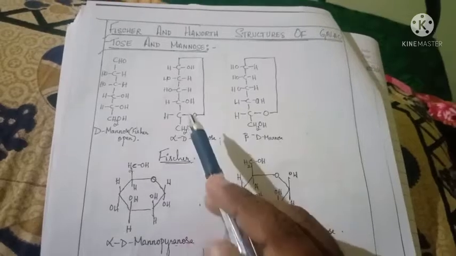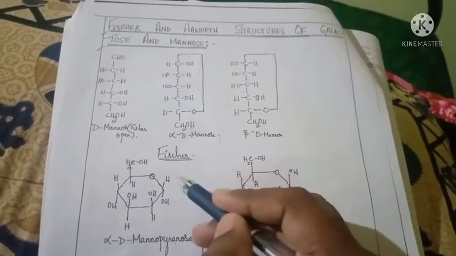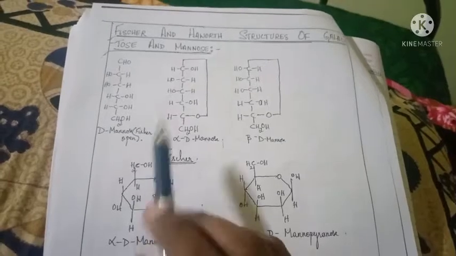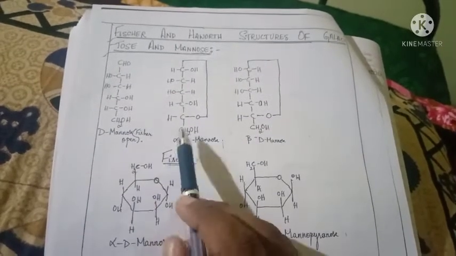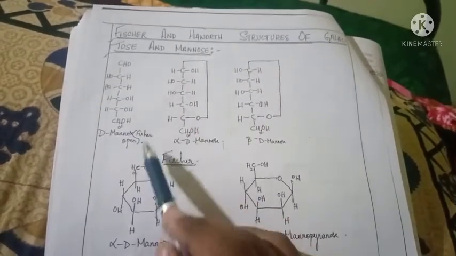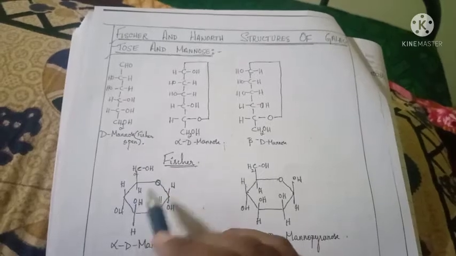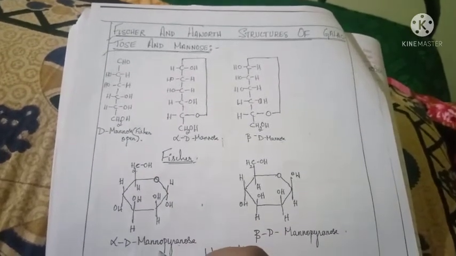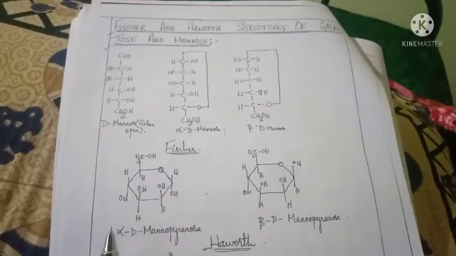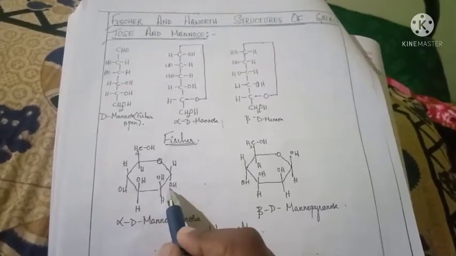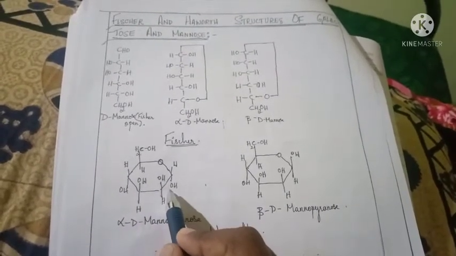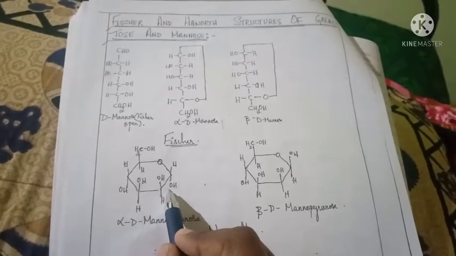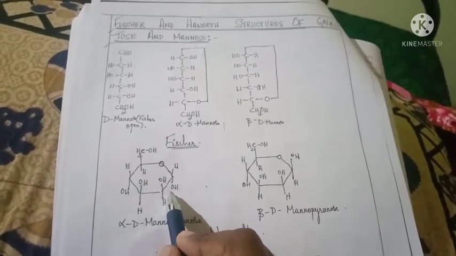Okay, here H, OH, last one is H. Here CH2OH should always be above the plane, and then H is below. This is alpha D mannopyranose. Here it is alpha D because the OH group is present below the plane. Okay, the OH group is present below the plane.